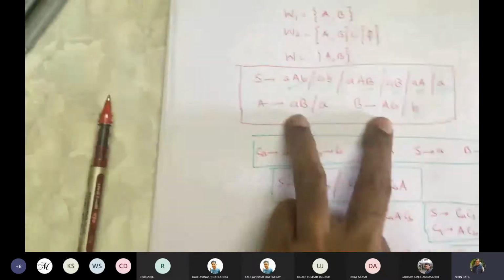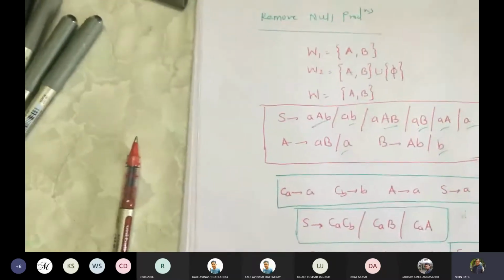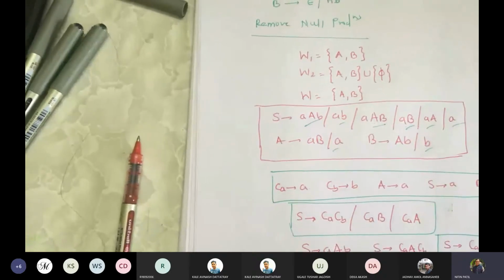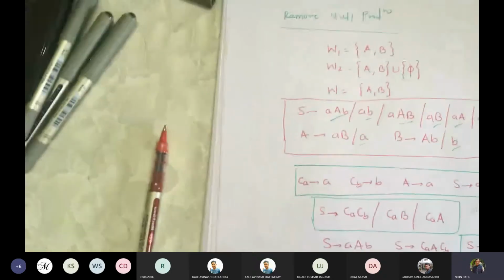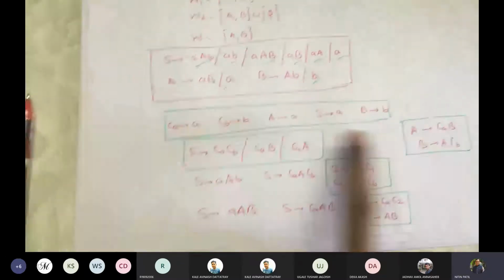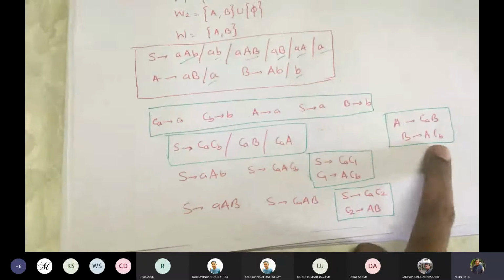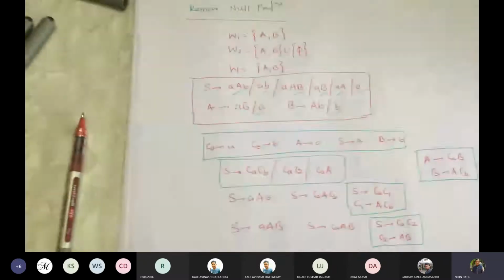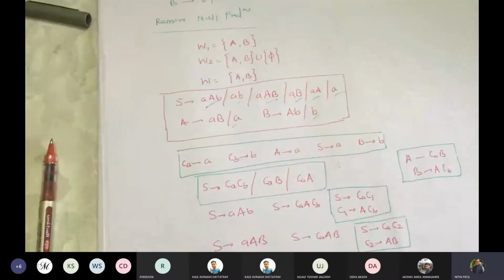Similarly, for these two remaining productions for A and B, we rewrote the production by replacing the right-hand side terminals appearing with a newly introduced variable. So we got S gives CA CB, and we got B gives CA CB. So this is how you convert to Chomsky Normal Form.